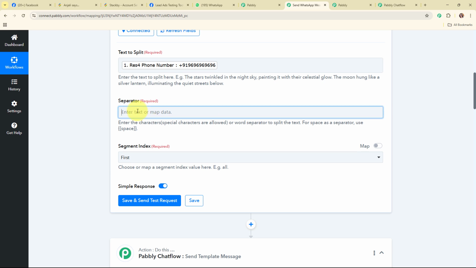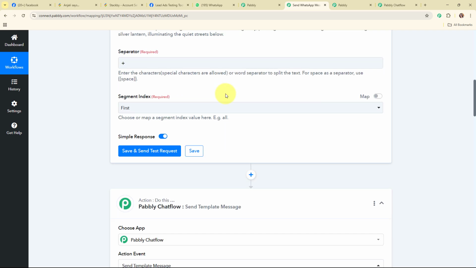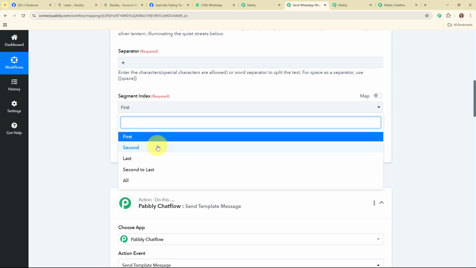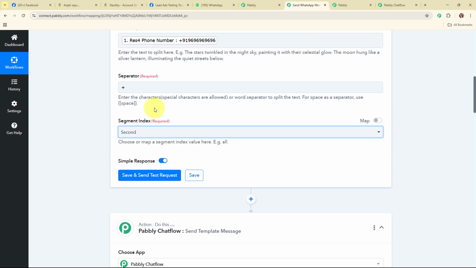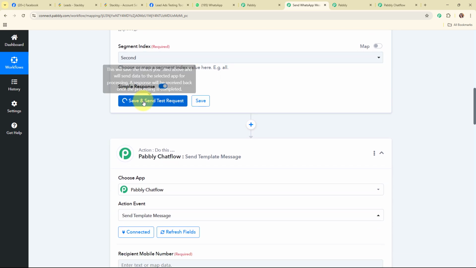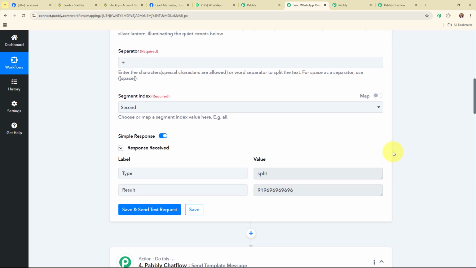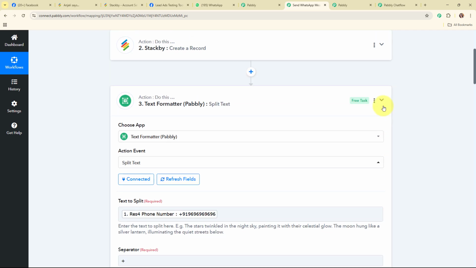For the separator, I'm going to enter the plus sign because I want to separate this particular sign from this value. Moving forward, for the segment index, I'm going to select the second because I want to separate the value after this plus sign. Now you have to enter all the required details. I'm going to click on save and send test request, and here you can see we have received a successful response where we have received the entire phone number without the plus sign. So with this we have successfully set up this action step as well.